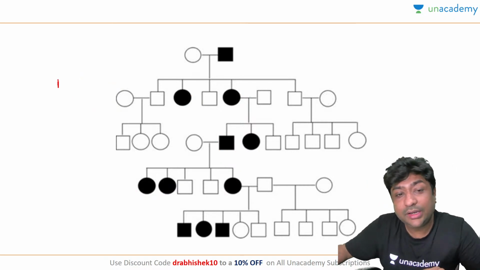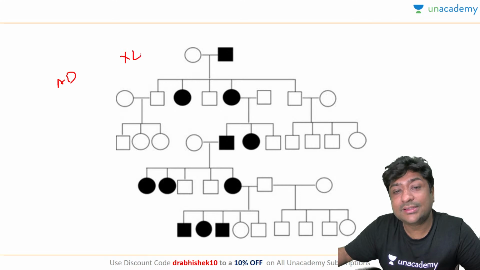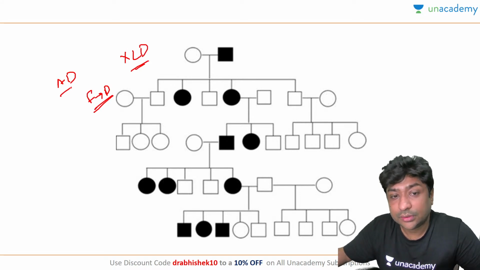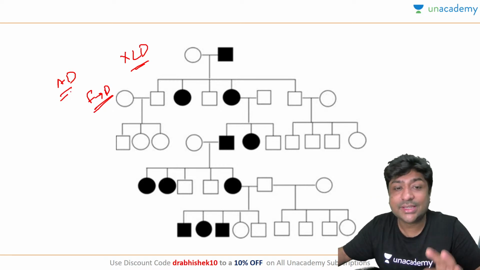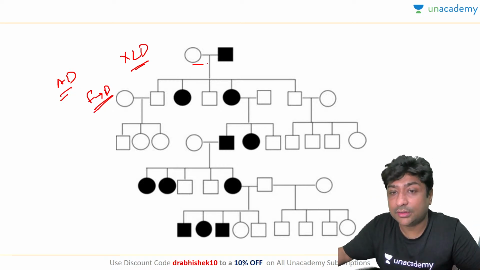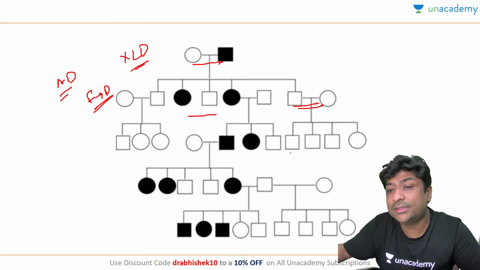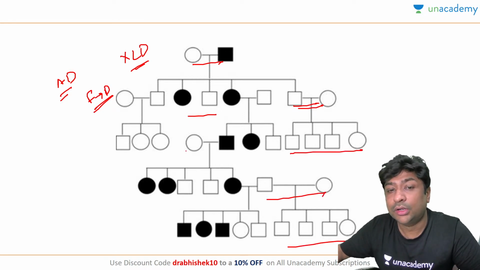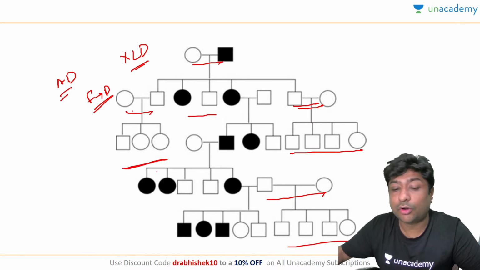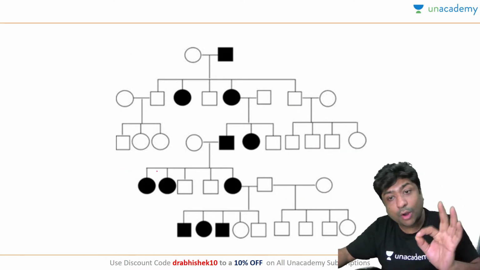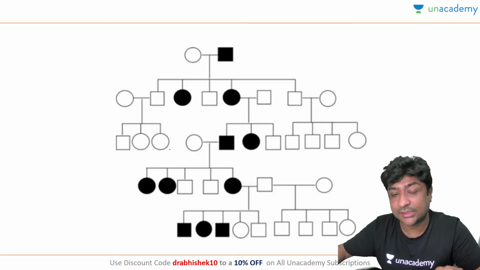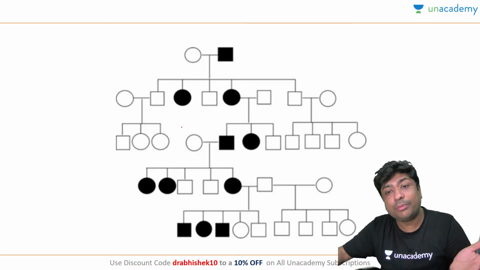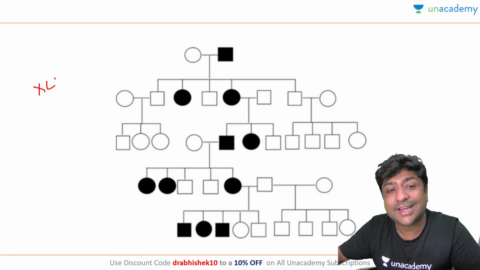Remember, the only difference between autosomal dominant and X-linked dominant is looking for father to daughter transmission. So you are correct, Tina, when you say that it is a dominant disorder. There is no skipping of generation. Normal parents, all the children are normal. So we are looking at a dominant trait. This is very, very clear in this case. But is it X-linked dominant or autosomal dominant? You have to decide between the two.